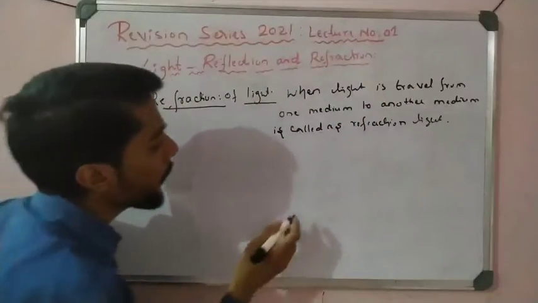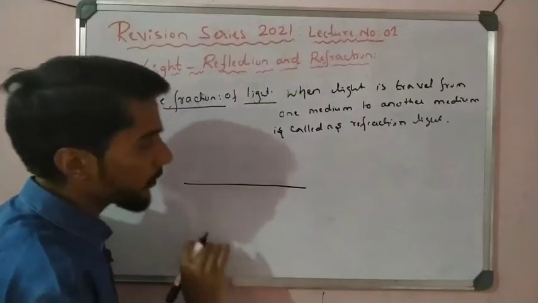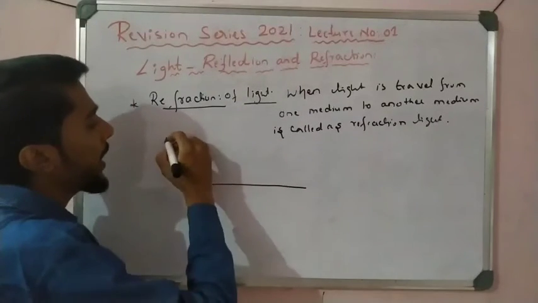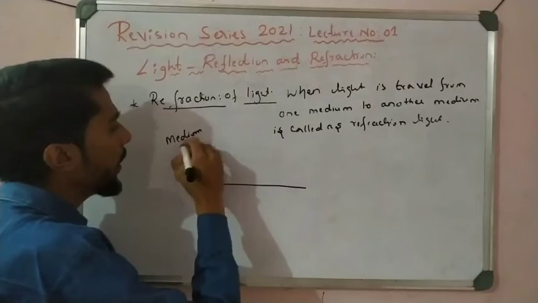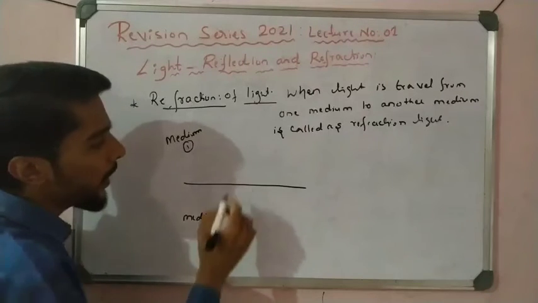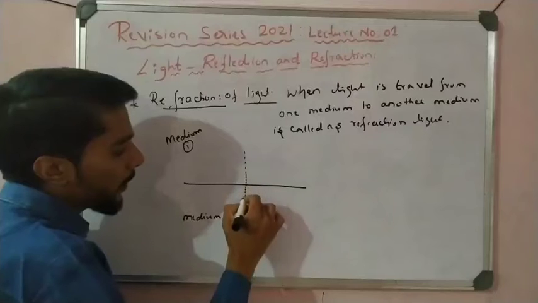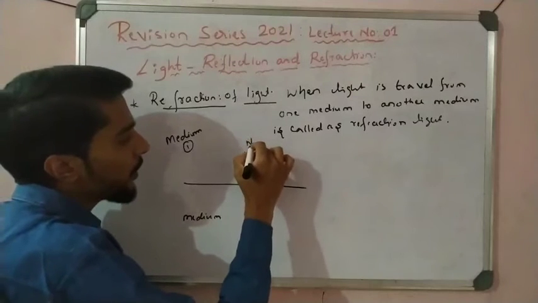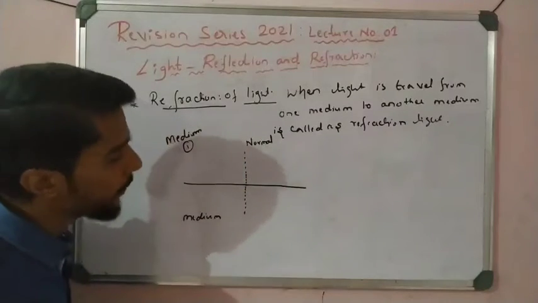Now let us see it with the help of a diagram. If I draw a line, this is medium 1, and this is the other medium. I draw a dashed line, and this is called the normal, which is at 90 degrees.